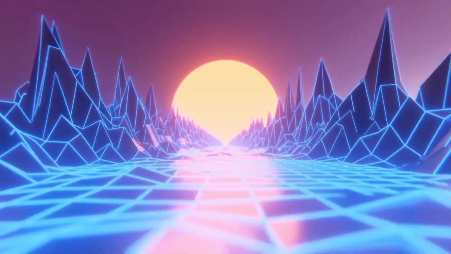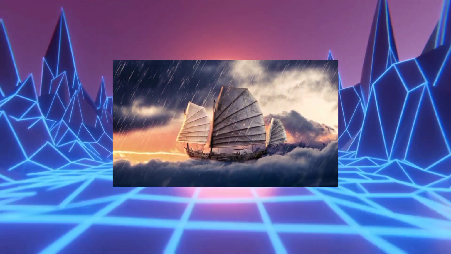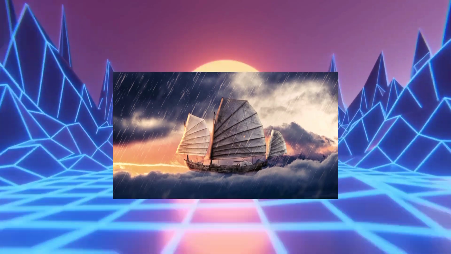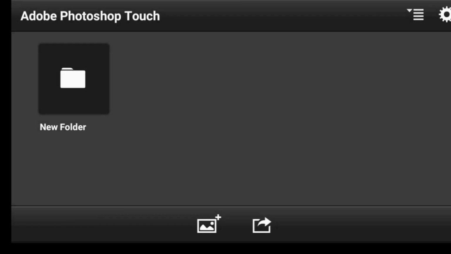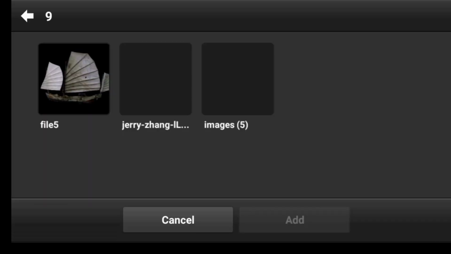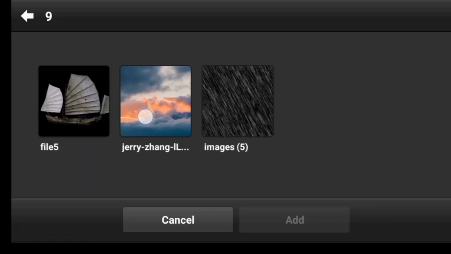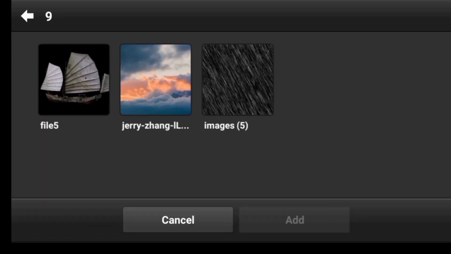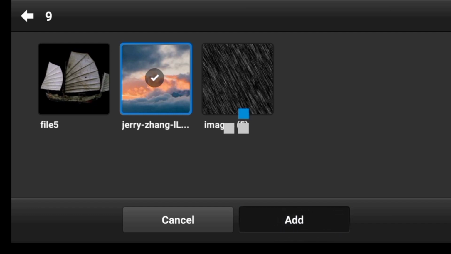In this video, I'm going to show you how to create this kind of photo manipulation in PS Touch. Alright guys, let's get started. So click right here, we want to import our image. Click on photo library and I'll start off with this cloud image and I'll click on add.